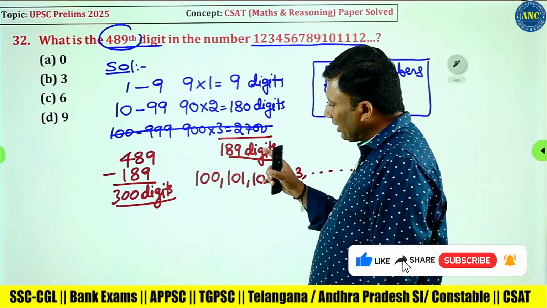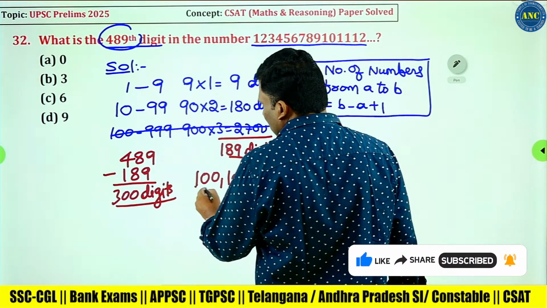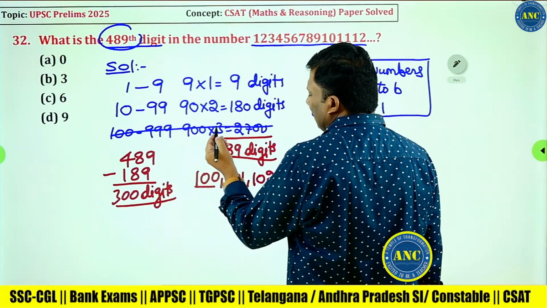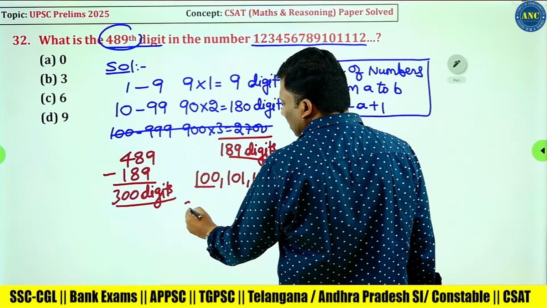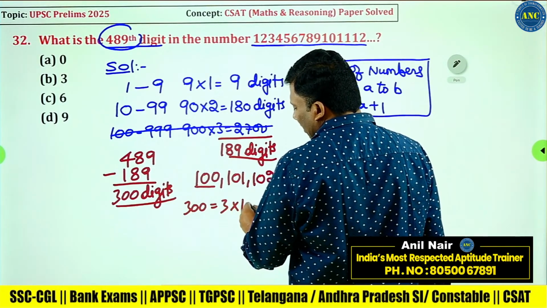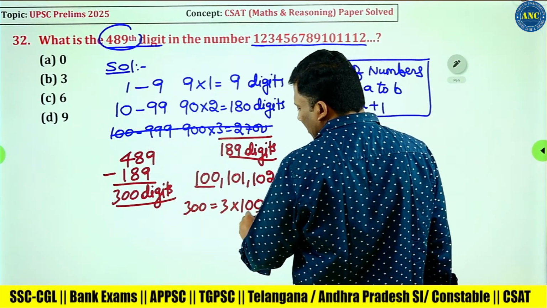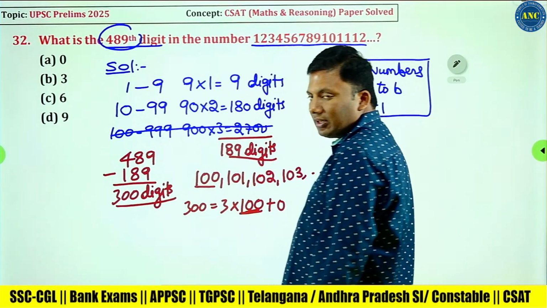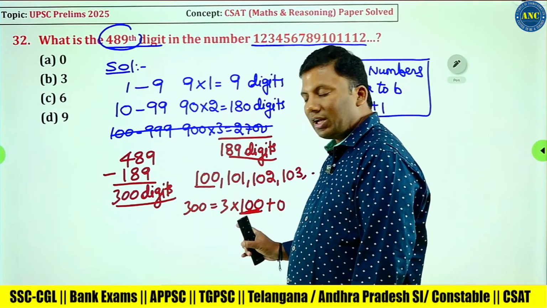After 99, each group: 100, 100 plus 1, and so on. Total 300 digits are there. That means 3 into 100 plus 0, that means I will get the 300 digits in the 100th group. Why did I write 3 into 100?